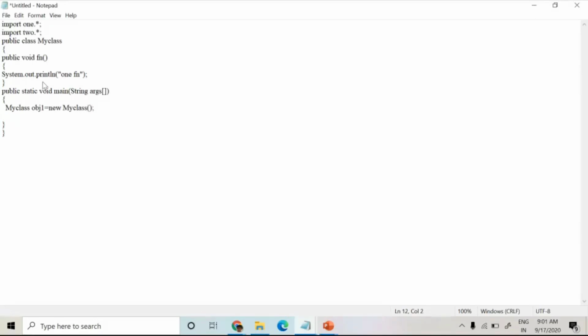Next, we have three class files with the same name my class. One my class is available in the current folder, one my class class file is going to be available in the one folder, and another class file is going to be available in the 2 folder. This is the first package my class, so that's why I'm creating first dot my class. If it is a different name, then we need not specify the package dot. But if all the packages have the same class file name, you have to differentiate by the package and dot operator.